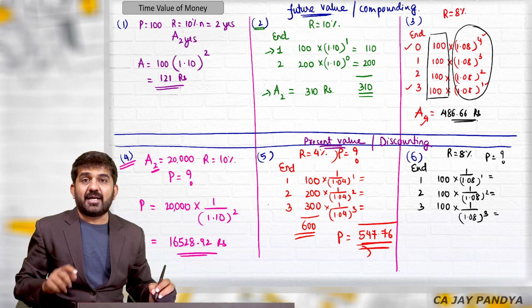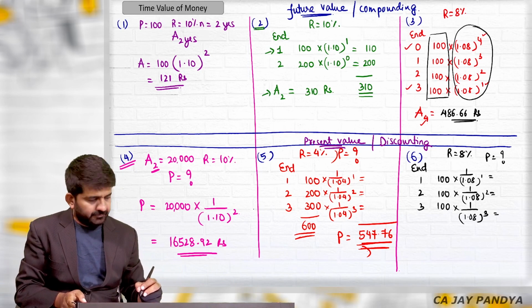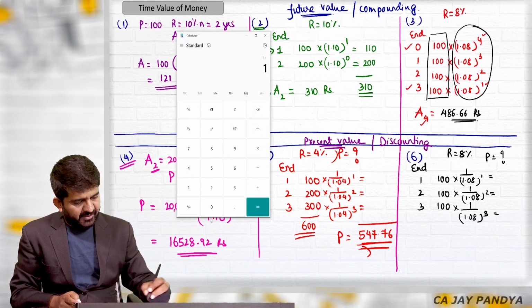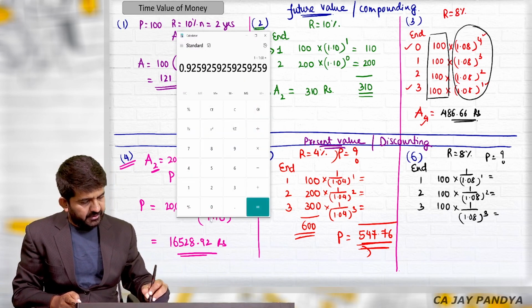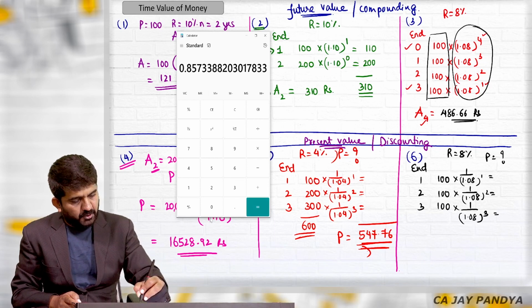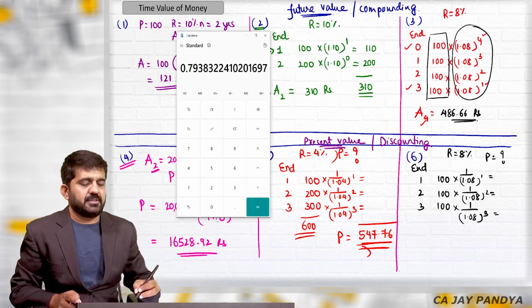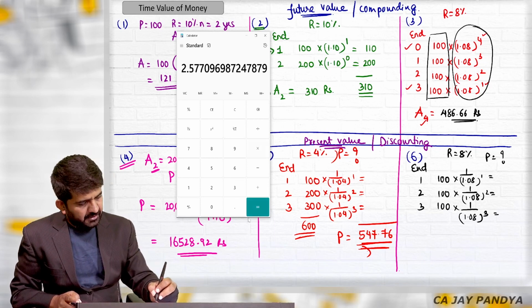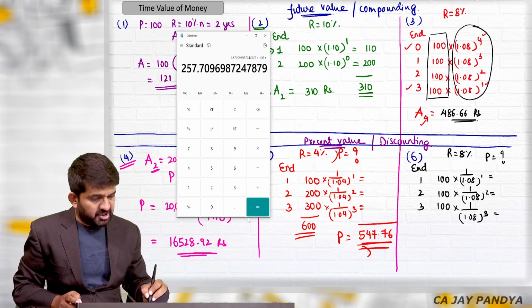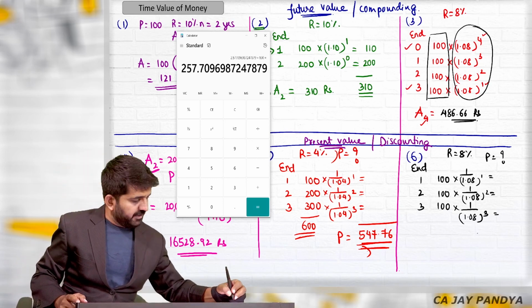What will be the answer? I'll take 100 common. 1 divided by 1.08, is equal to, M plus, is equal to, M plus, is equal to, M plus. MRC multiplied by 100, which was taken as common. So 257.70.